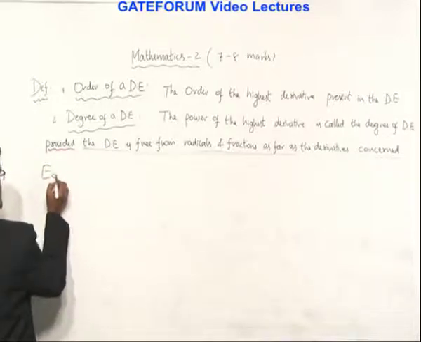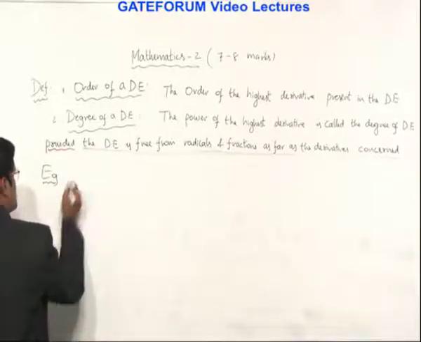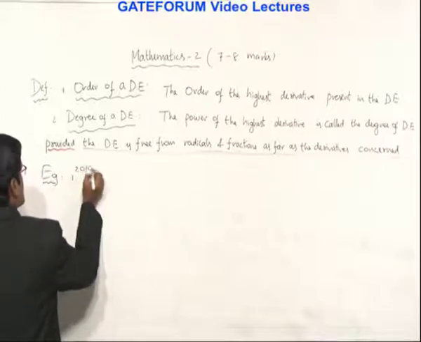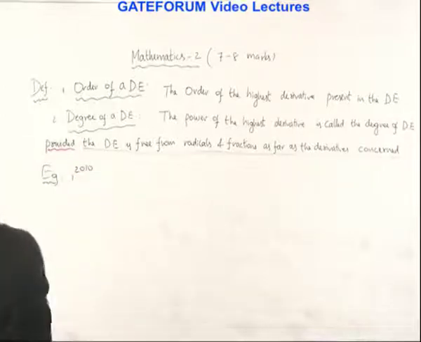Now, before approaching the next definition, let us see a few examples. Example 1. This question was asked in 2010, 2 marks.